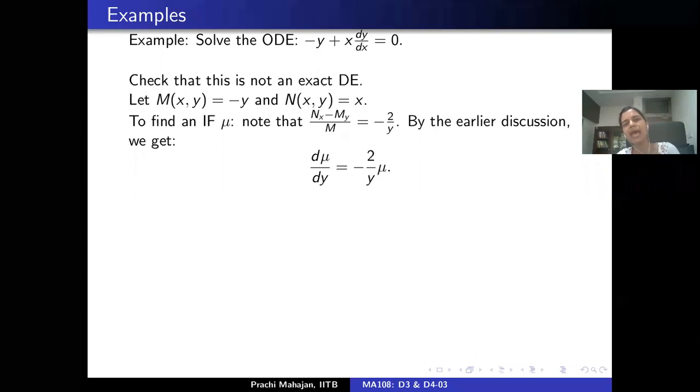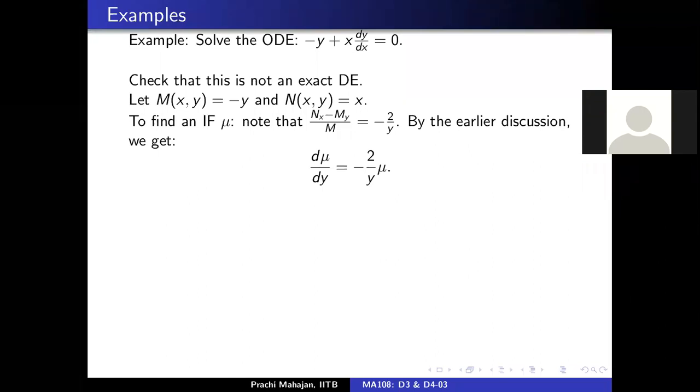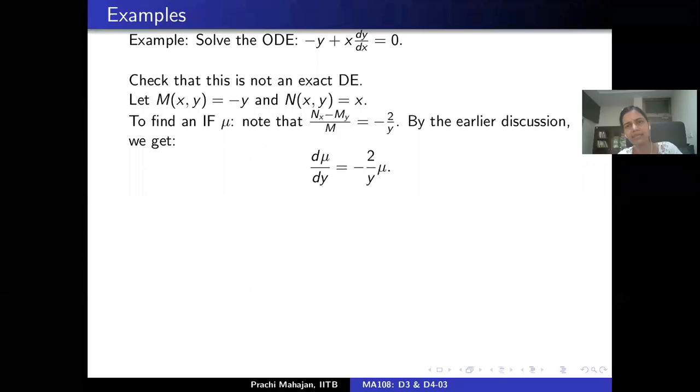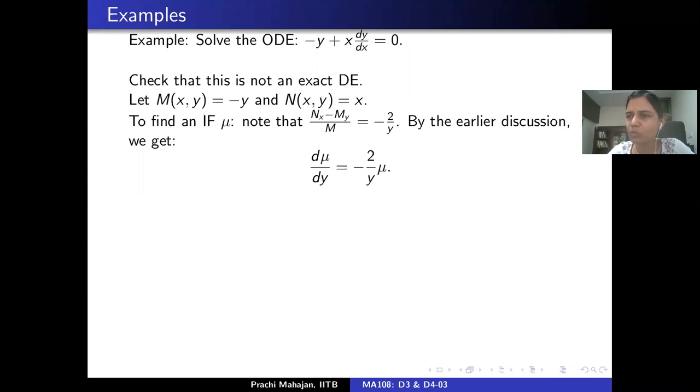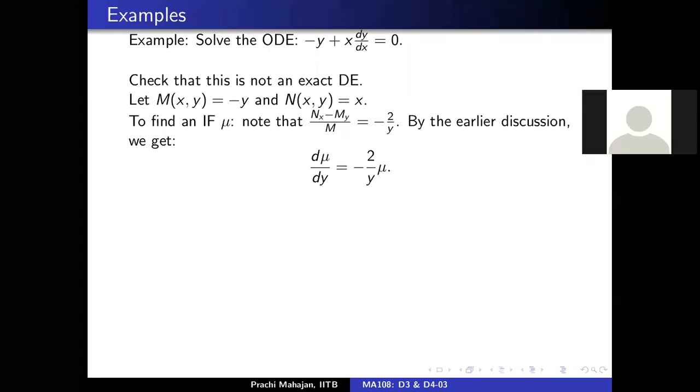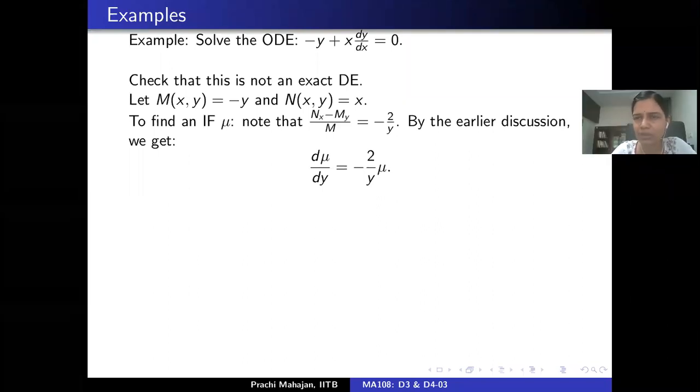Excuse me, ma'am. You just said integrating factors are not unique. Does it mean there are only two integrating factors? No, not necessarily. We don't know how many we have. All I said is it's not unique. Then how to find the third one? Because we have just two ways. You don't have to find the third one. You have to just find one integrating factor. How many integrating factors this ODE has is a separate question.